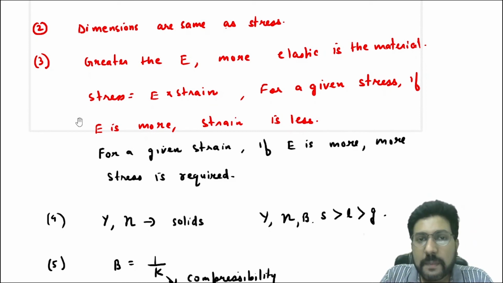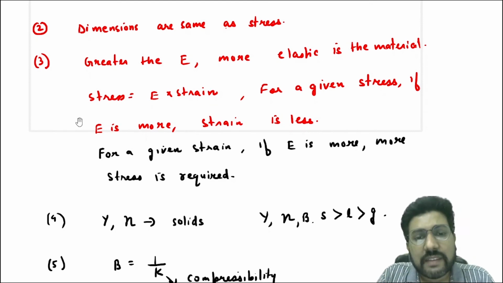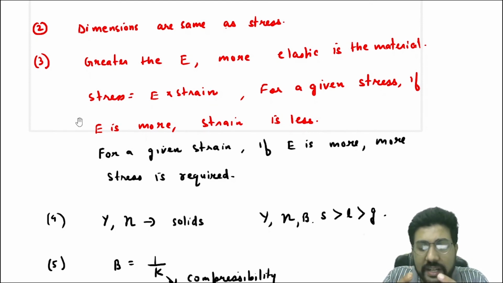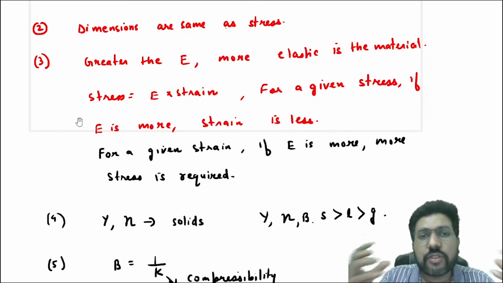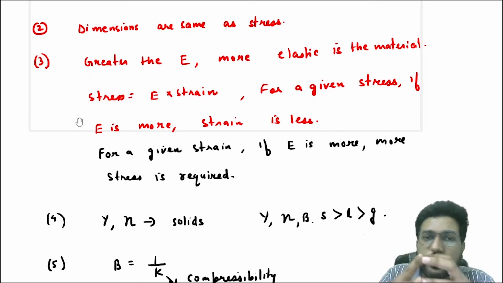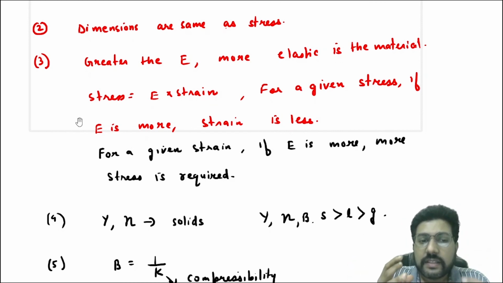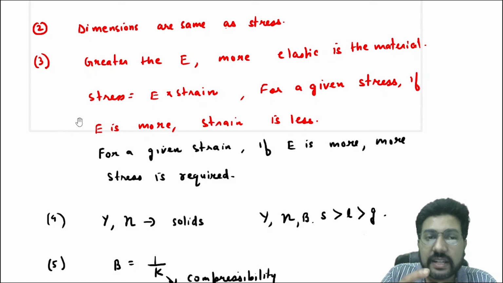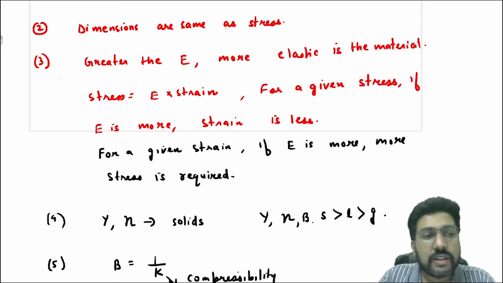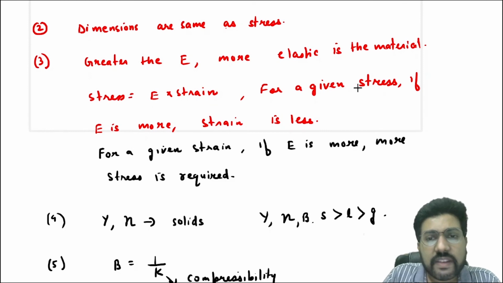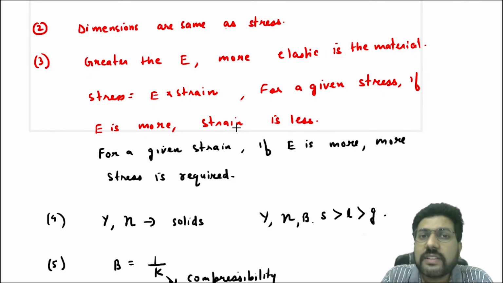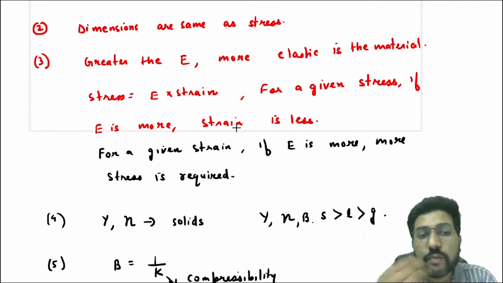Why? Because you know that more the modulus, less is the strain produced for a given stress. You know that solid is not easily stretchable or compressible, right? Liquids and gases can be easily stretched or compressed, but solids cannot. That means solids have more modulus of elasticity, because for a given stress they produce less strain. That is possible only if it has more modulus of elasticity. From here, for a given stress, if E is more, strain is less. That is why solids have more elasticity.